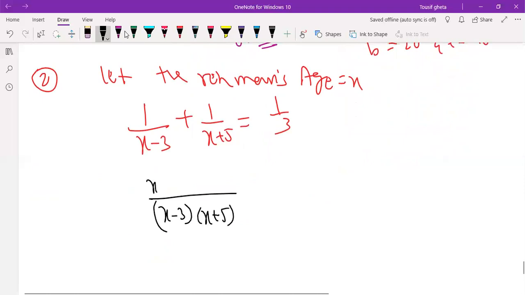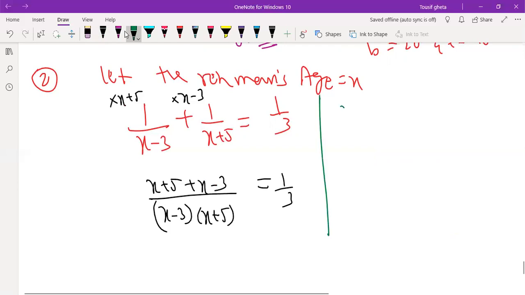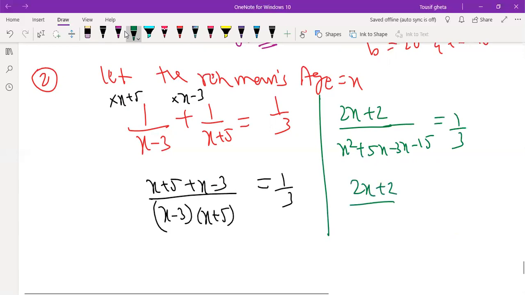So here will be x plus 5 and here x minus 3, equal to 1 by 3. We will get 2x plus 2 divided by x square plus 5x minus 3x minus 15 equal to 1 by 3, that is 2x plus 2 divided by x square plus 2x minus 15 equal to 1 by 3.